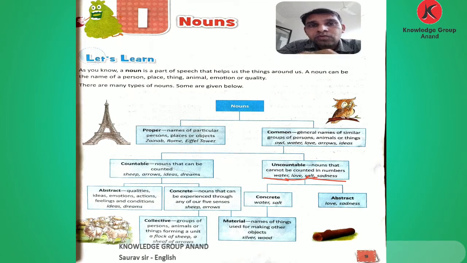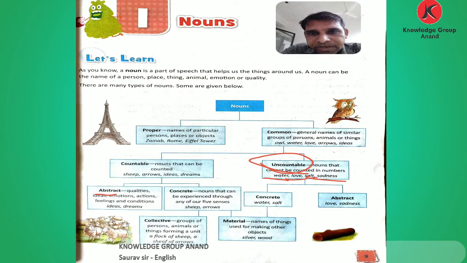If we make the question with how much, how much water do you drink in a day, we get the answer 2 glasses, 1 liter, 5 liters. That is an uncountable thing. If we use the question with how much, that is an uncountable thing. We cannot count it by numbers.